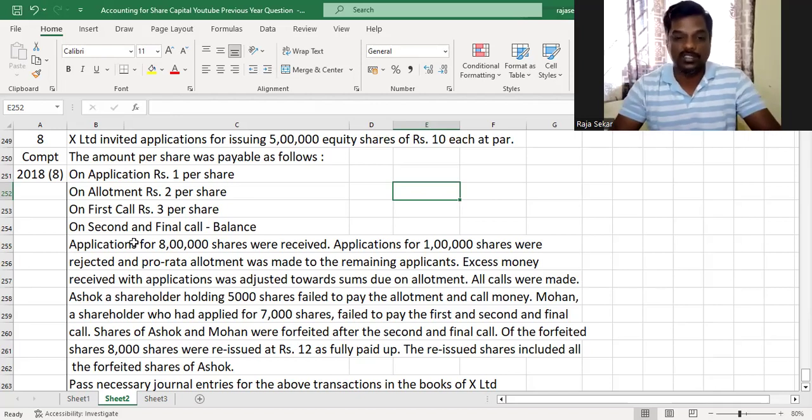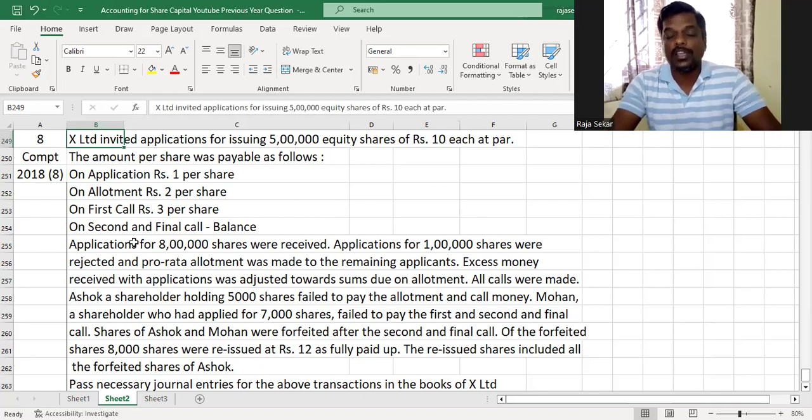So that's our question. The company is inviting applications for a certain number of shares. It has received more than what it invited, and it rejects certain applications and makes allotment at a proportionate rate to the remaining applications. That is, it makes pro rata allotment of the available shares on the remaining applications.